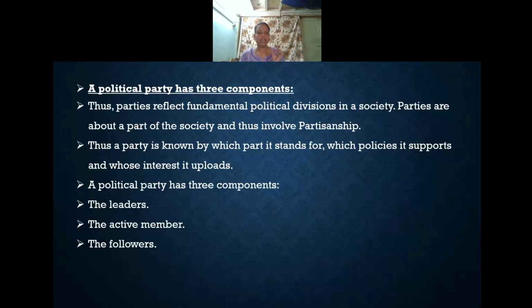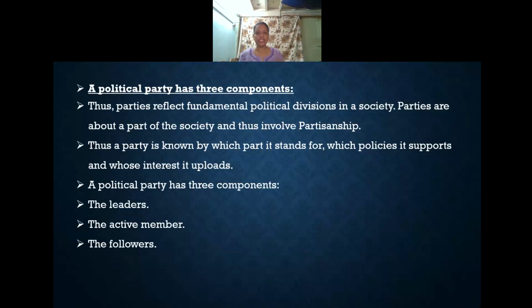So popularly, if we want to see what the components of a political party are, there are three steps. One is leaders, one is active members, and the third one is the followers. So these are the three components. By seeing these three components only we will tell that it is a political party.